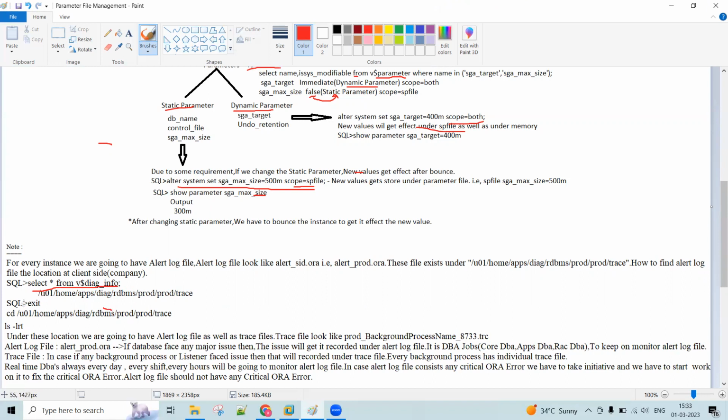So the location of the alert log file will be like this. Up to here is your Oracle base, meaning whatever base you gave at the time of Oracle software installation. Under the base directory you will get a directory called diag. Under diag it will be rdbms. Under rdbms, first the database name, then the instance name, then trace. Under this trace directory you will get the alert log file for your instance. Got it? Yes.